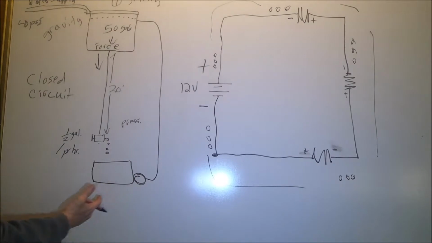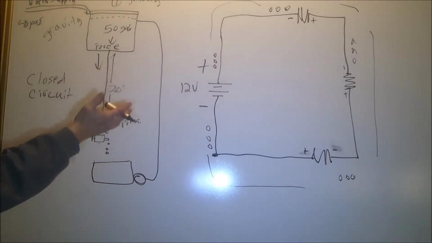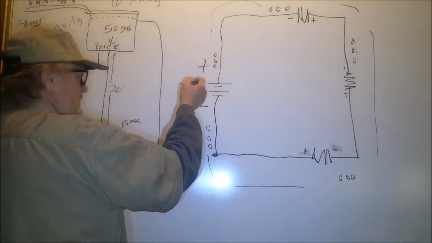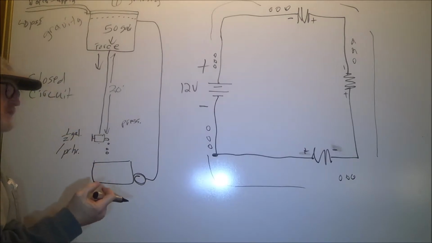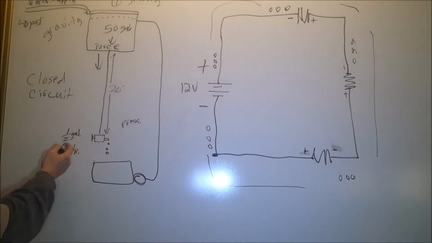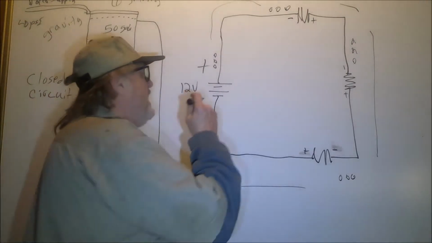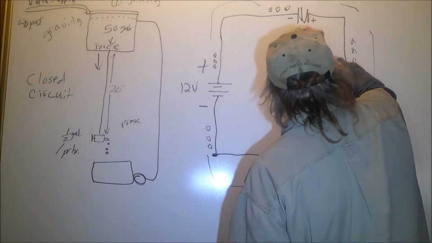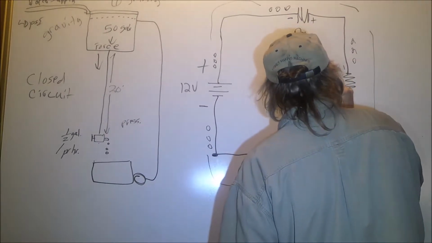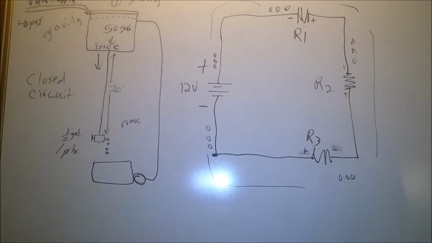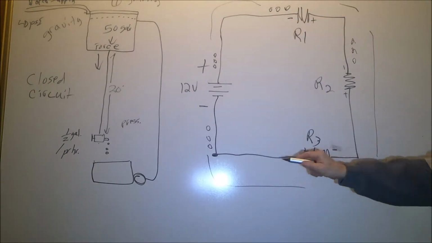This is the similarity of how water can be considered similar to a flow of electricity. We have a power source here, 12 volts. That's the amount of force that we have. Now, the flow, the amperage, the half-gallon flow over here, this will be considered amperage. The amperage will be determined by the total resistance of each resistor in the circuit. We have 3 resistors, so how are we going to figure out what the current flow is in this equation?